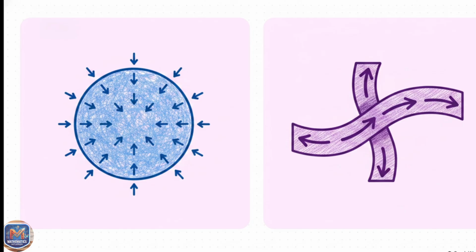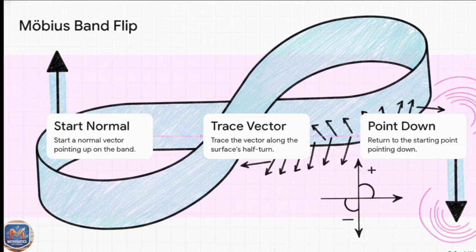Let me walk you through exactly how this absurd reality happens. Take this mind-bending journey with me. Step 1. Start a normal vector, or flagpole, pointing straight up from a point on the Mobius band. Step 2. Begin sliding that flagpole along the surface, smoothly following the path of the band. Because the Mobius band has a half-turn built right into its geometry, your flagpole naturally starts tilting. Step 3. By the time you make one full rotation around the band and return to your exact starting mathematical point, your flagpole is now pointing completely down.